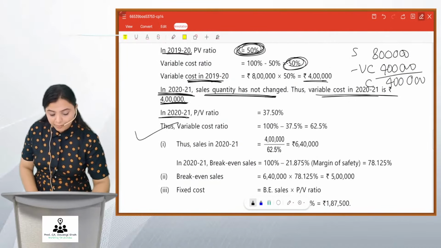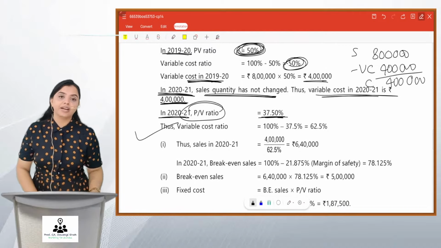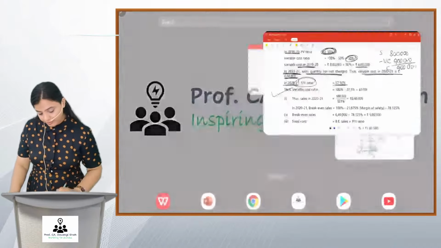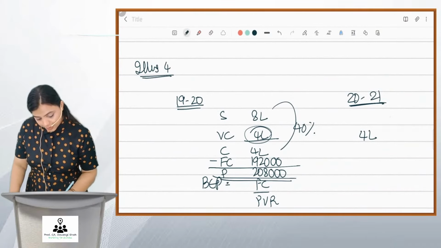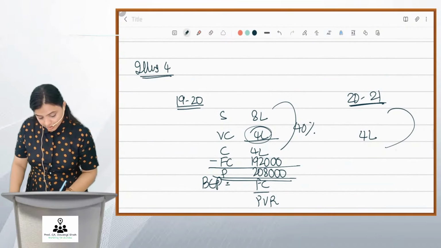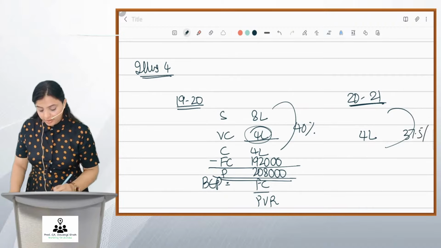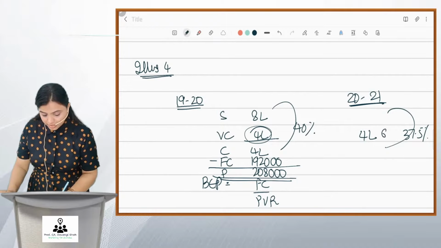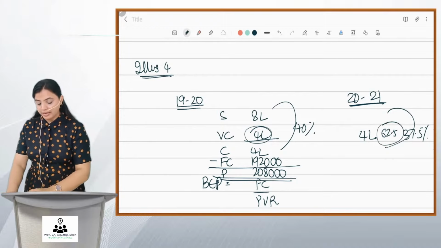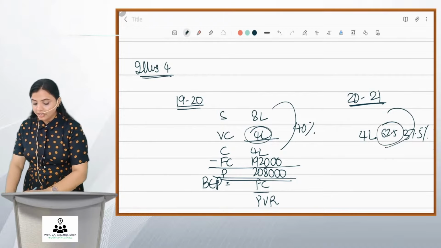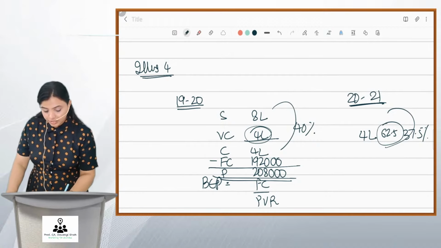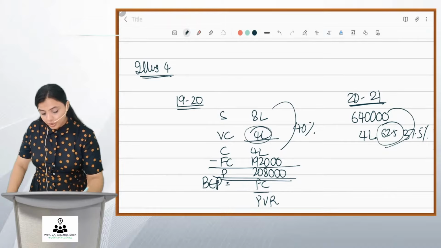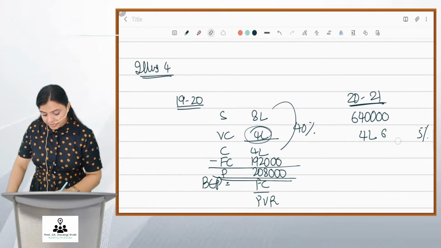Now, in 2021, PV ratio is 37.5. So, when they say 37.5 as PV ratio, friends, PV ratio is 37.5%. So, 100 minus 37.5, you get variable cost as 62.5%, which is 4 lakhs. 4 lakhs divided by 62.5%. Friends, you get sales at 6 lakhs 40,000. For the students, those who have not understood this, I'll repeat this again, friends.